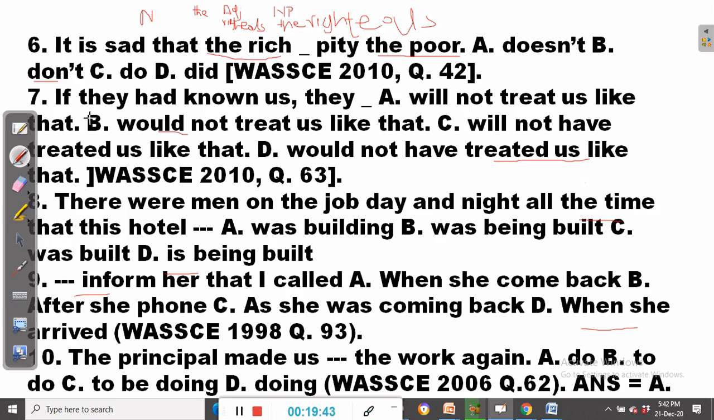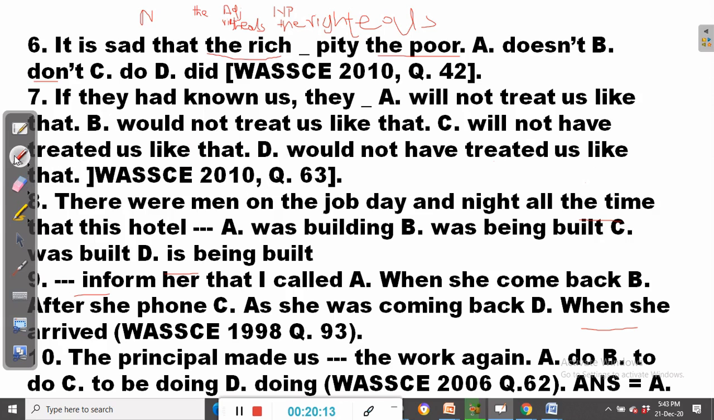Now, question number 7. If they had known us, the dash. A, will not treat us like that. B, would not treat us like that. C, will not have treated us like that. D, would not have treated us like that. Here we are looking at WASSCE of 2010, question 63. Okay, now let's wipe some of this so we won't get confused.